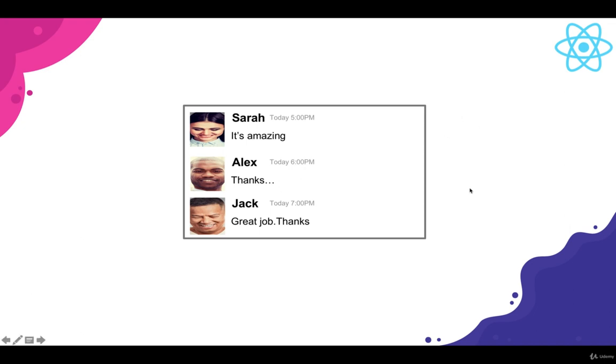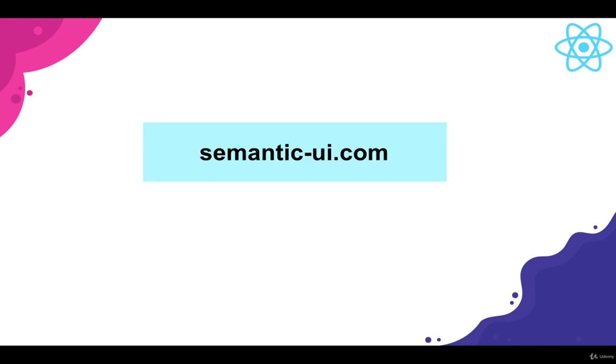So what does that mean? When I look at this list of blog comments right here, there's going to be a fair amount of CSS styling that we're going to have to do. So rather than writing out all of this CSS from scratch, we're just going to use a very handy CSS library to essentially take care of all that styling for us.